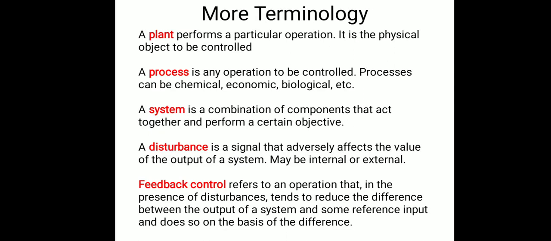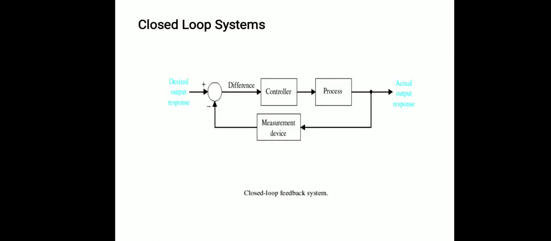As I said, the plant or process is the portion of the control system which is controlled by the controller. The system is the arrangement of different physical components. A disturbance is a signal that can adversely affect the value of the output of the system. Feedback control refers to an operation in which, in the presence of disturbances, the tendency is to reduce the difference between the output of the system and some reference input. So this is the closed loop system.